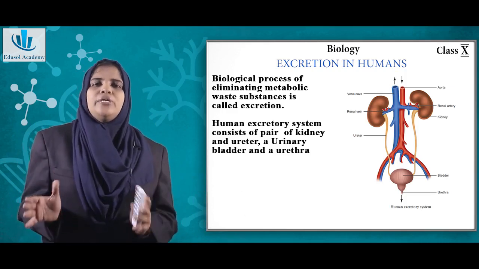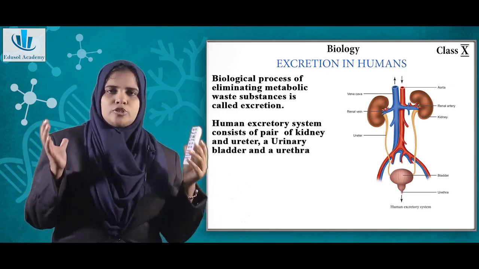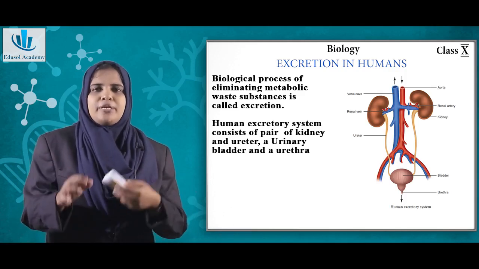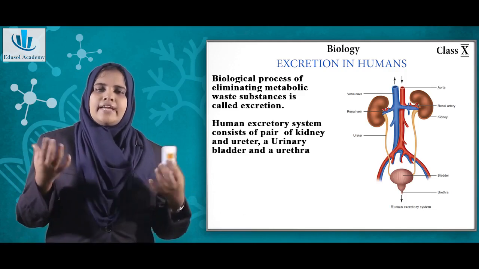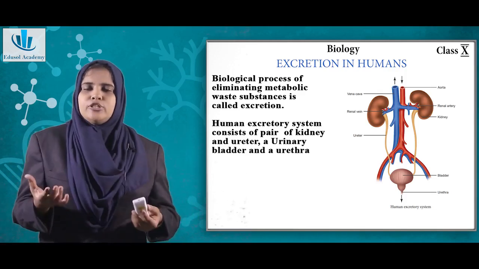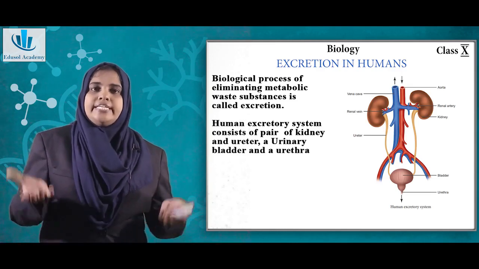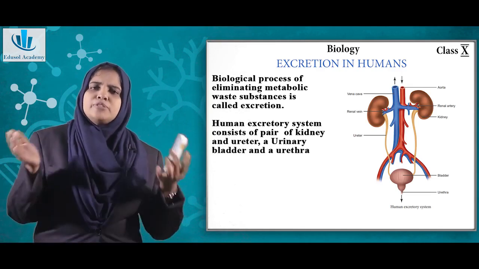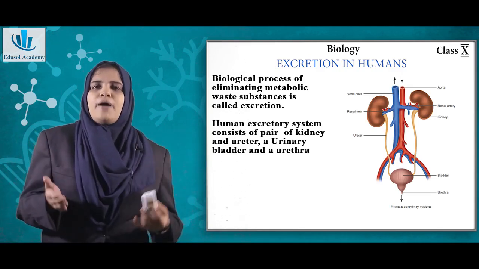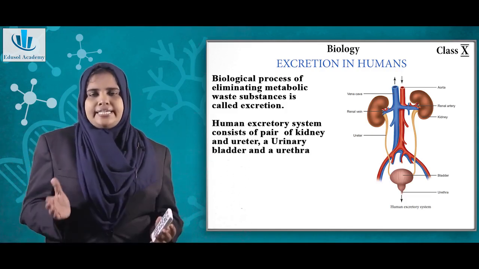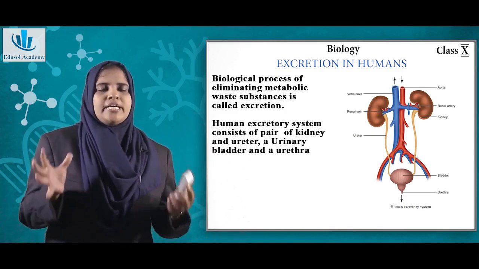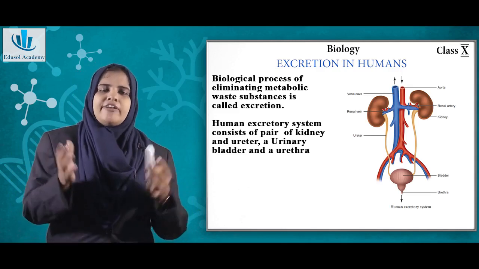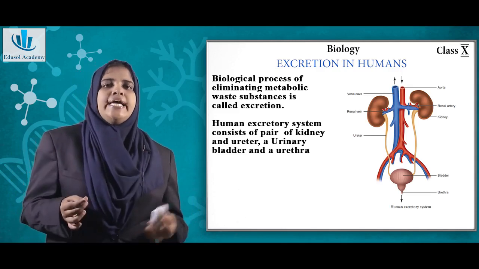It is not only the kidneys that are involved in the process of excretion. There are various other organs. There is excretion happening through the pores on your skin. Then there is excretion happening in the liver also. Liver is the major detoxifying organ of the body. Then some amount of excretion happens through your lungs as well. The major part of excretion is done by the kidneys. So the human excretory system consists of a pair of kidneys, a ureter and a urinary bladder, and finally a urethra through which the urine is excreted out.